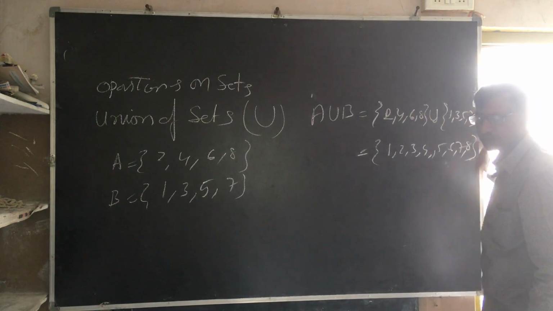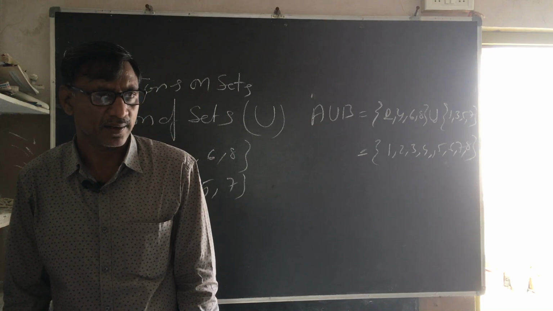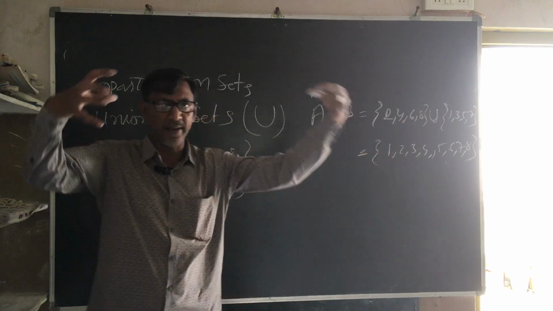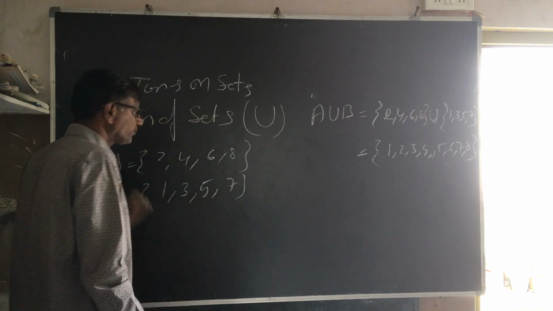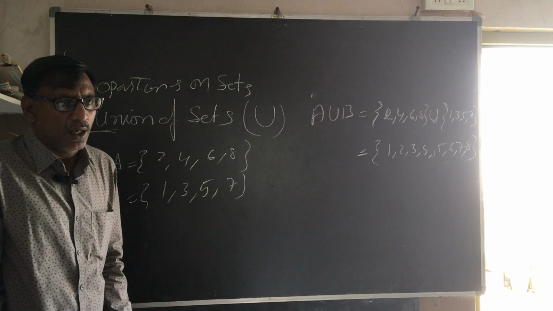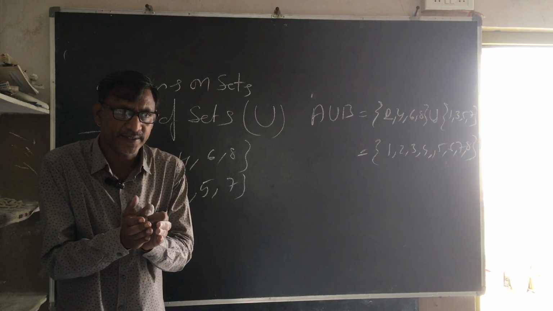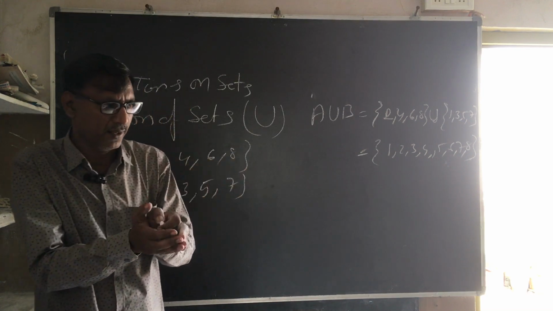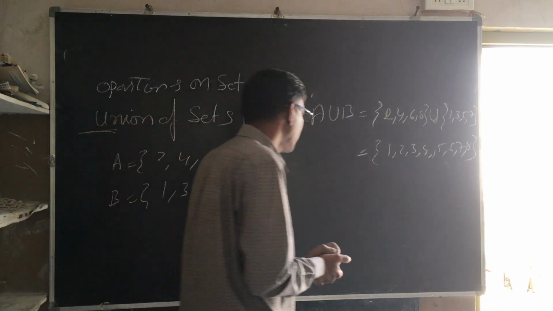This is the union of sets. Just combining. Am I clear? This is my A and that is my B, I am making a union. This is the symbol U. U stands for union. This is called union of sets. A union B are the elements that may be in A or may be in B, or may be in both. I will give a best example to understand that.